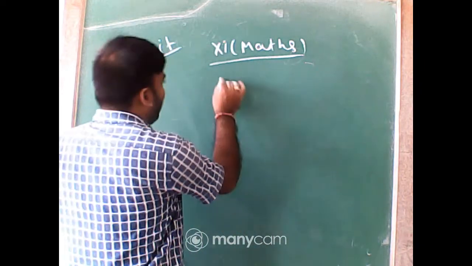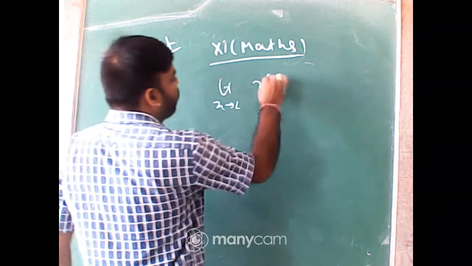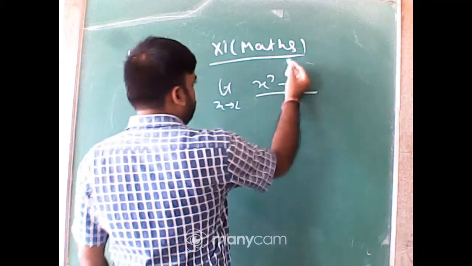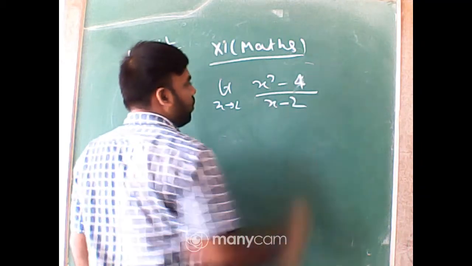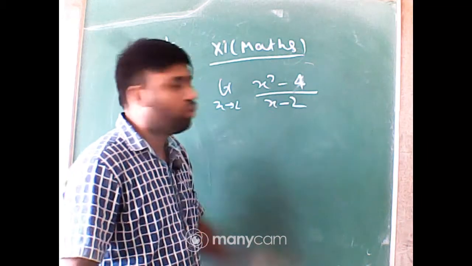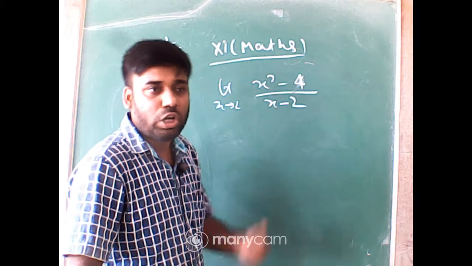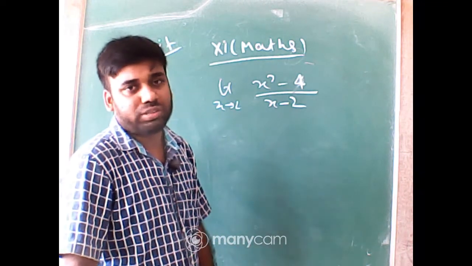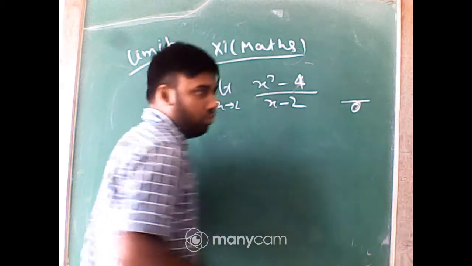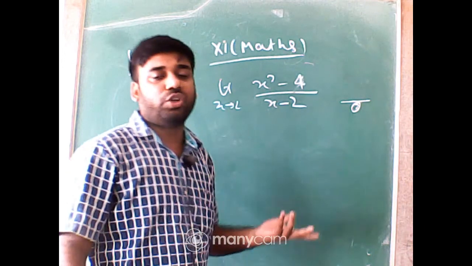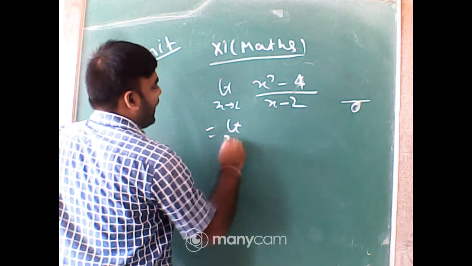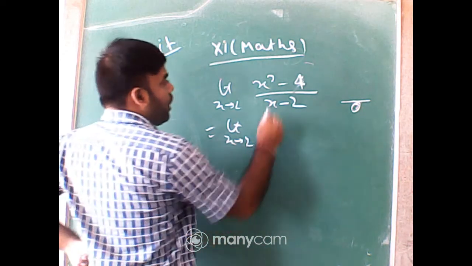Like, limit x tends to 2, x square minus 4 by x minus 2. We cannot put x equal to 2 directly, so the first method, direct substitution, will be removed. I cannot apply that method here, because if I put x equal to 2, the denominator will become 0, and denominator 0 means it does not exist. That is the indeterminate form.